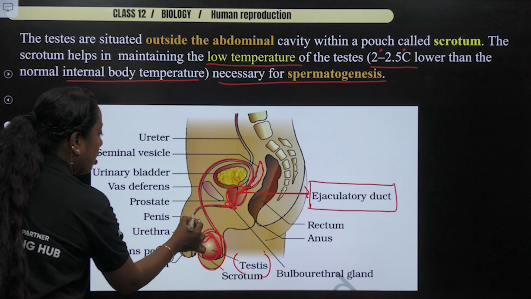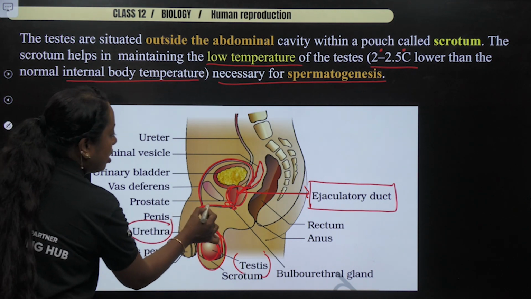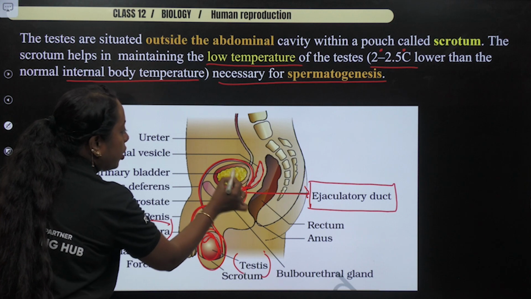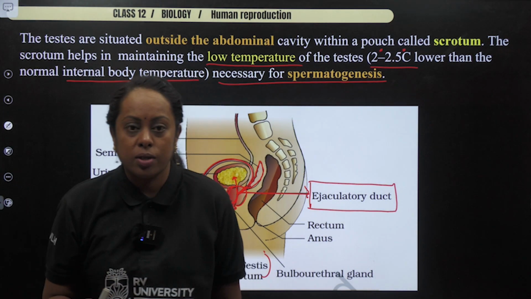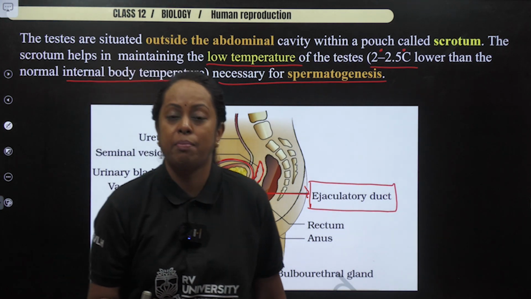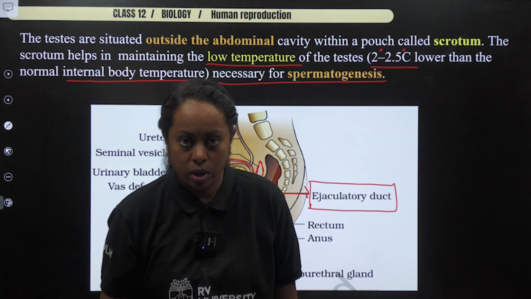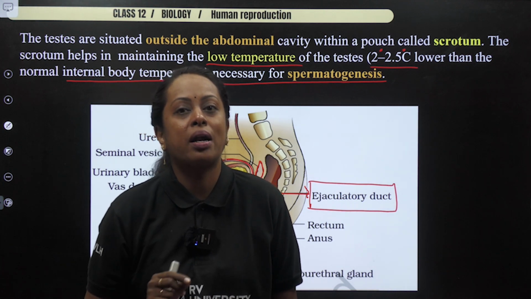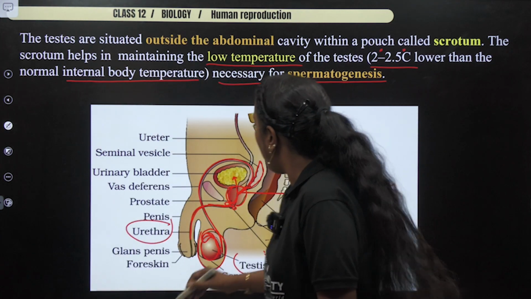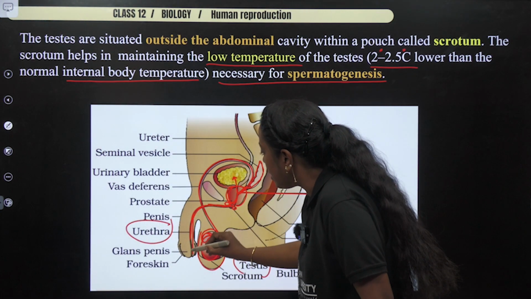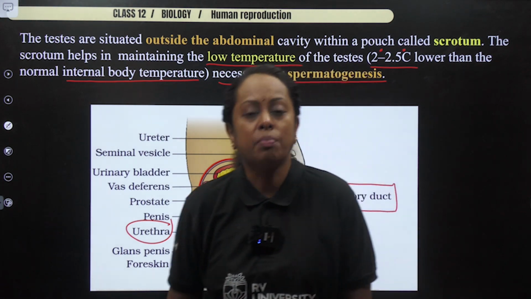And this region, a long tube, is nothing but the urethra; see the connection, it comes from the urinary bladder. So that means the male reproductive system discharges semen through the same unit through which urine is also expelled out. Thereby we call the male reproductive system the urogenital system. Finally, it opens via a small slit called the urethral meatus.